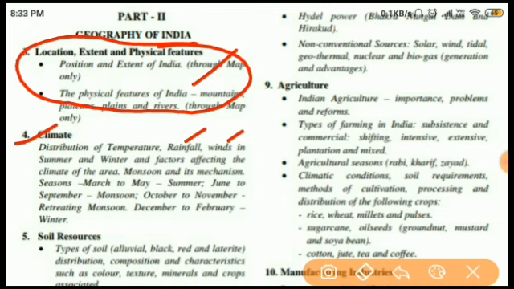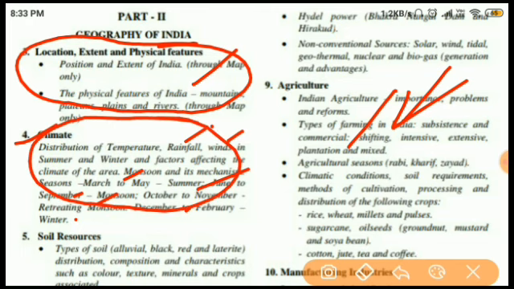Basically there are 3 seasons we know very well: March to May, summer, which is June to September, monsoon, and October November, and there is also the retreating monsoon in December to February, winter. The retreating monsoon is not basically a season, but it is the one kind when this monsoon is coming back. So we will study all these things in the climate.